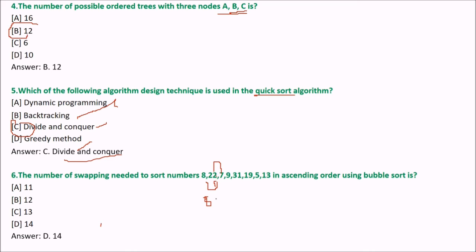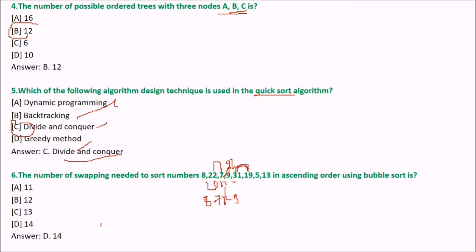So we will swap this. So it will be 7 and 22. Then what? Now 22 is here. We'll check for 22 and 9. Which one is greater? 22. So 9 will be here and 22 will go here. So 22 will take 9's place. Now which one is greater, 22 and 31? 31 is greater, so we will not swap anything.